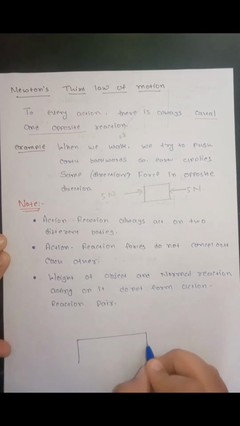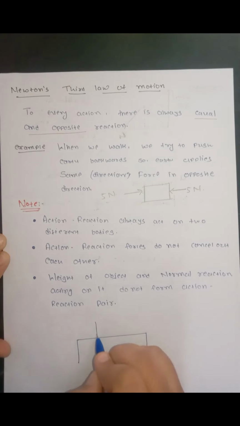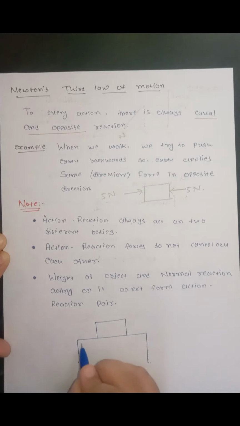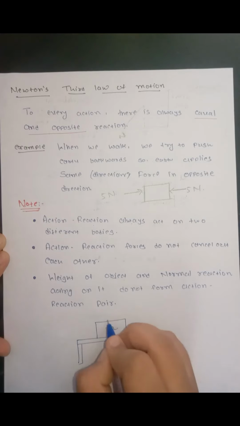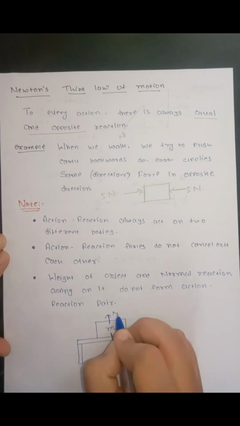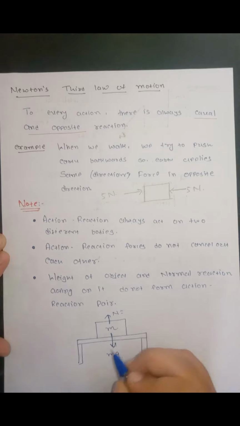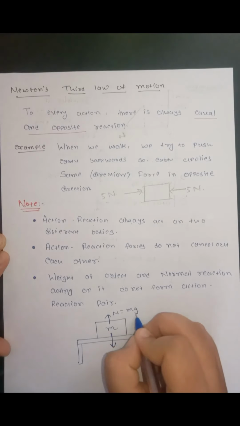Let us see the example of weight and normal reaction. An object of some mass m is kept on a table. The gravitational force acting on the object will be in the downward direction, that is mg, and the normal reaction acting on the object is in the upward direction, and the magnitude of the normal reaction in this case will also be mg.